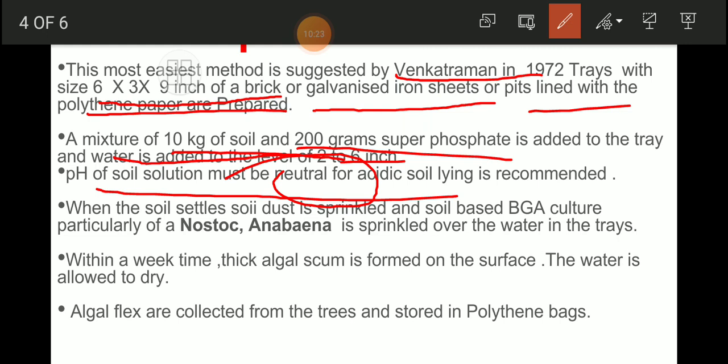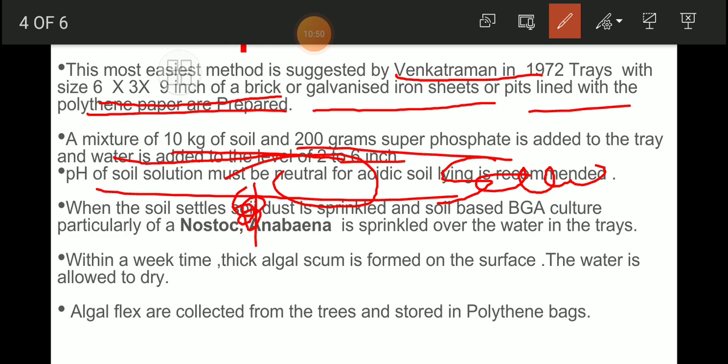When the soil has settled, sawdust, not soil dust, S-A-W dust, is sprinkled, and soil-based BGA culture, particularly of Nostoc and Anabaena, is sprinkled over the water in the trays. Once again I will tell you, first of all we take the specific size of a tray. In that tray we add 10 kilogram of soil.